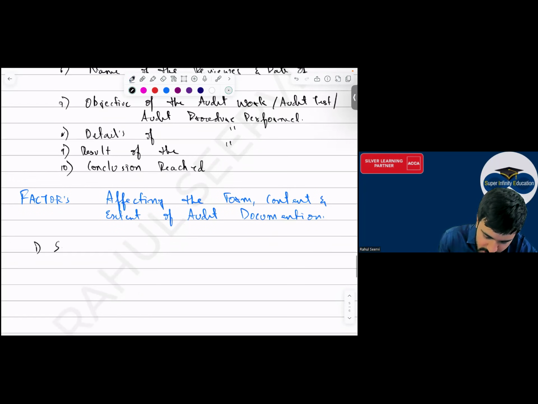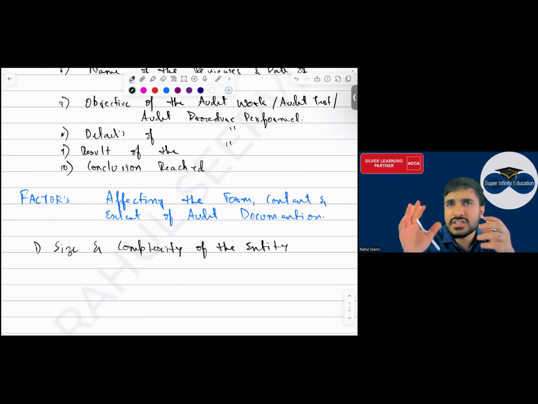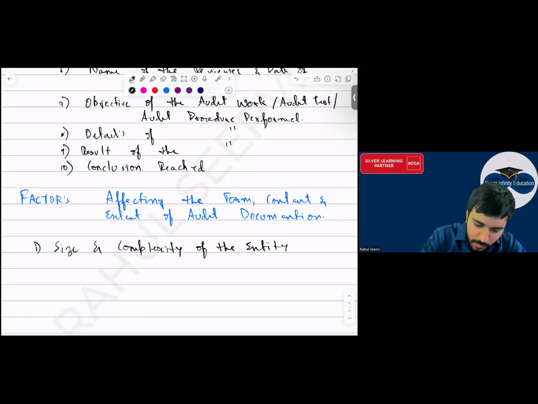The first one is size and complexity of the entity. Sir, if the entity is big, entity बहुत ही ज़्यादा complex है, there are multiple businesses they do. Like Reliance company, Reliance company बहुत बड़ी है and they have multiple businesses. In that case, everyone, more audit documentation will be done. Audit documentation कैसा होगा? ज़्यादा करना पड़ेगा, the documentation will be more.